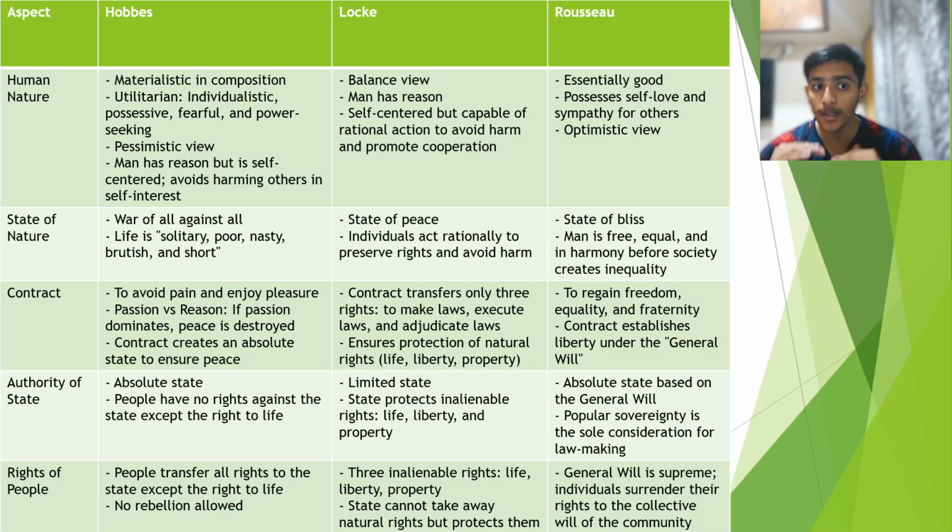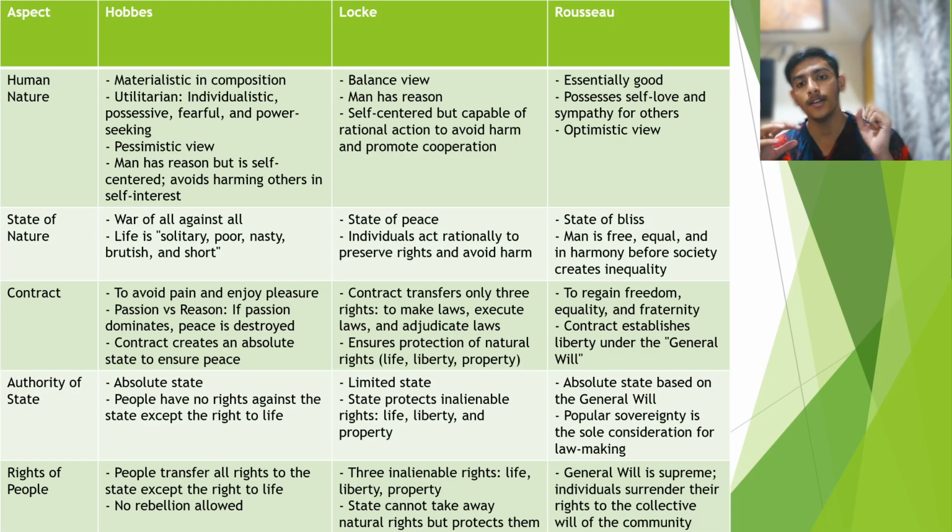But why is it needed to create a contract in Rousseau's case? Basically there was no freedom, equality, or fraternity. Though there was a state of bliss, it was each man for himself. That was the case in Rousseau. To regain freedom, the contract was made, and here he created a will. He has given different types of will, that is general will and absolute will, etc.